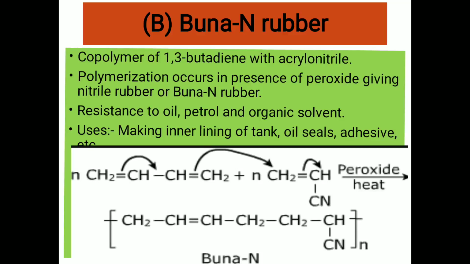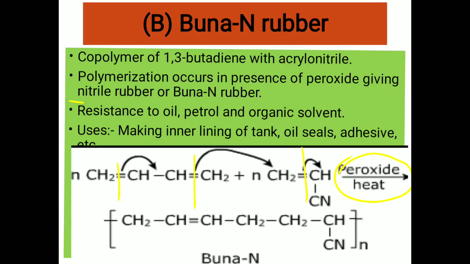Now second is Buna N rubber. Buna N rubber is a copolymer, meaning two different monomers are used. One is 1,3-butadiene and another is acrylonitrile. When 1,3-butadiene reacts with acrylonitrile in presence of peroxide, which is an example of addition polymerization, Buna N rubber is formed.